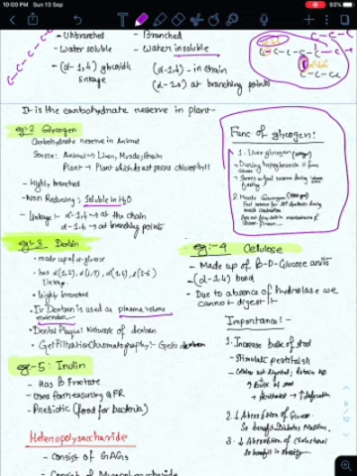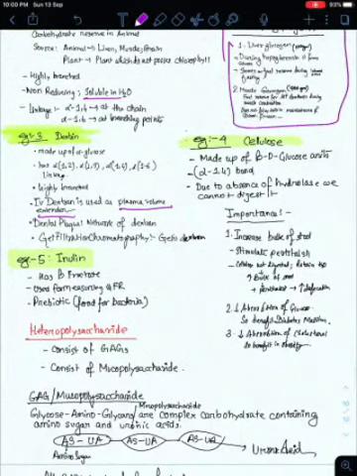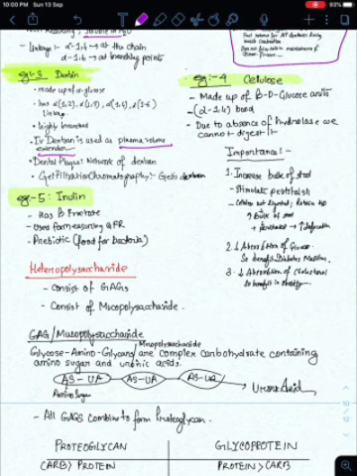Cellulose is made of beta glucose units, with beta 1,4 bonds. Due to absence of the hydrolyzing enzyme, we cannot digest it. Now, importance: cellulose does not digest, so it retains water and increases the bulk of the stool. As the bulk increases, peristalsis increases, so defecation increases. It decreases the absorption of glucose, so helps patients with diabetes mellitus. It also decreases the absorption of cholesterol, so helps patients with a genetic history of hyperlipidemia or dyslipidemia, so